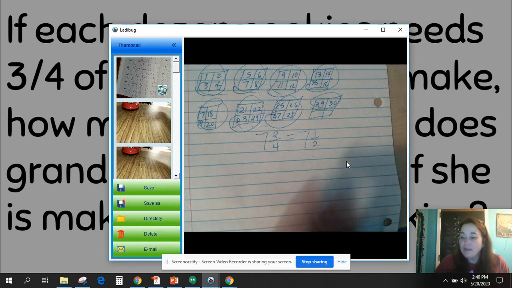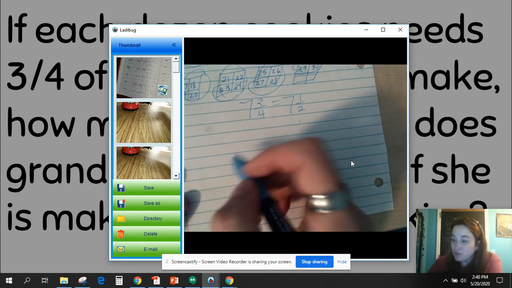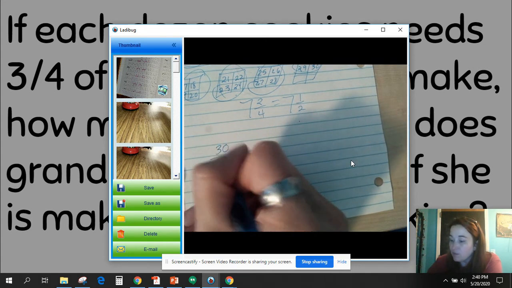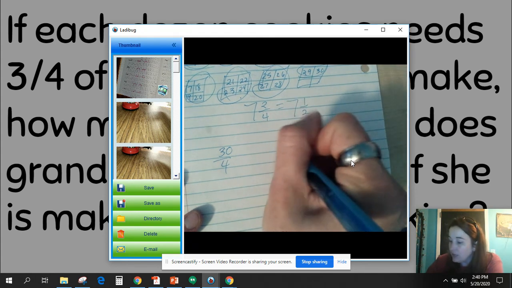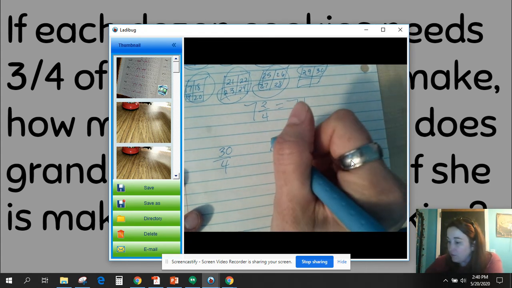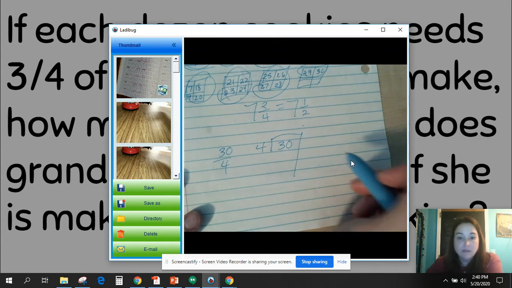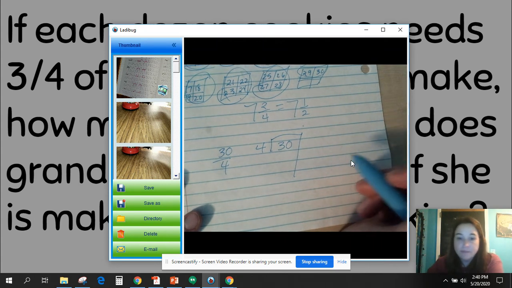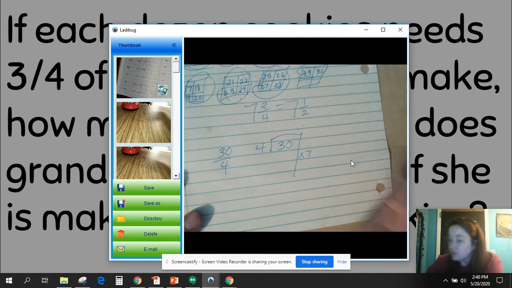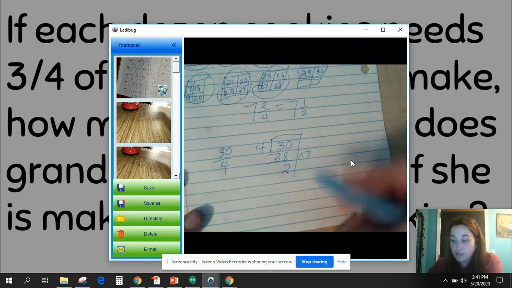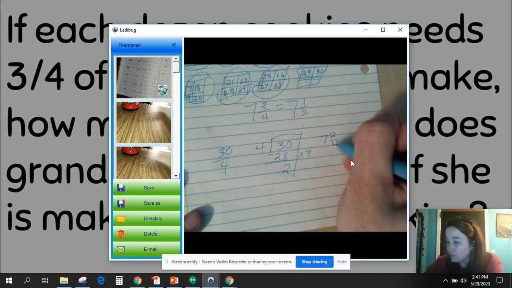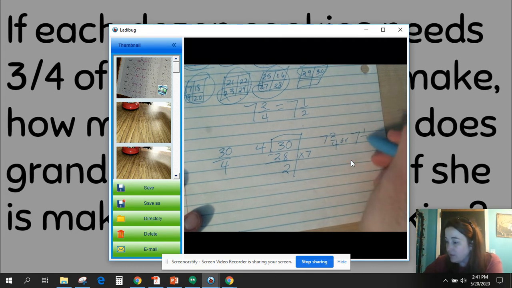So no big deal. And for those of you who know how to work this problem, 30/4. Remember, fractions are nothing but division. 30 divided by 4. So 30 is our dividend and 4 is our divisor. Well, 7 popped into my head because I think about 7 times 4 is 28. So there's 7. And 28, and 30 minus 28 is 2. And I know 4 won't go into 2, so I have 7 and 2/4, or 7 and 1/2.